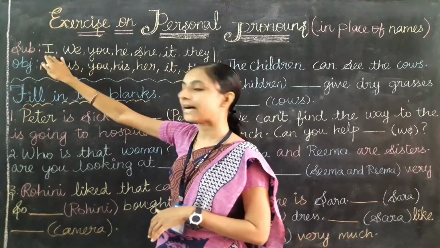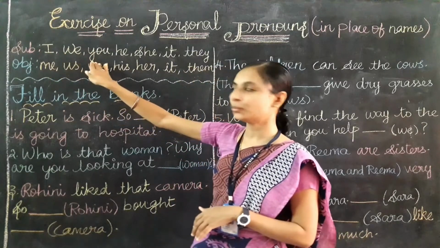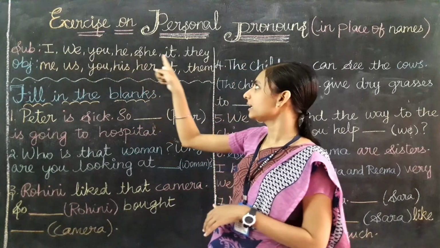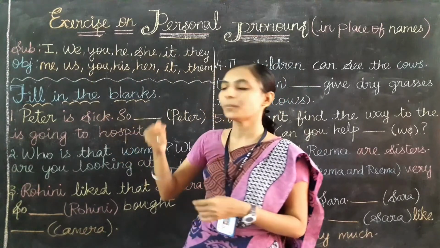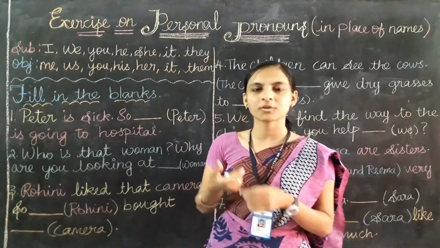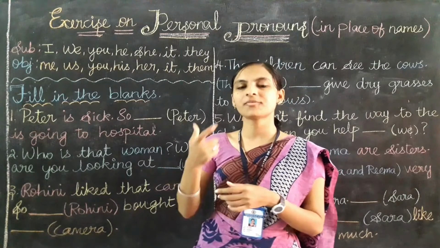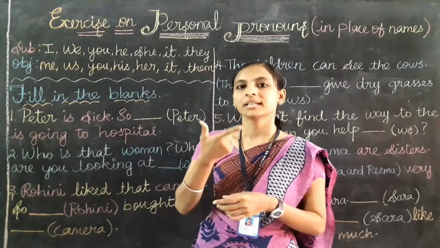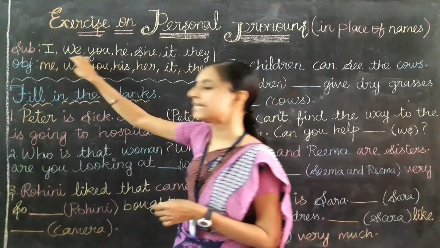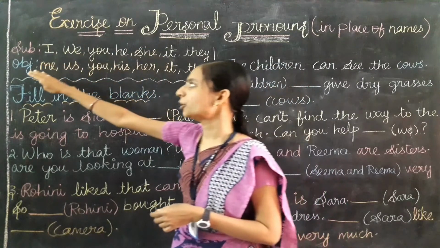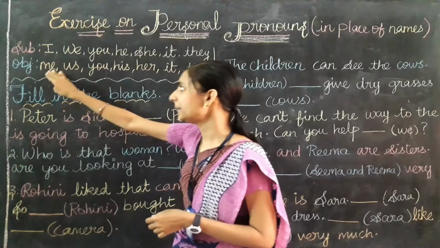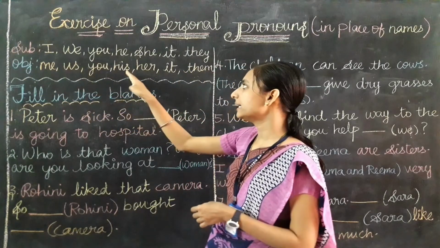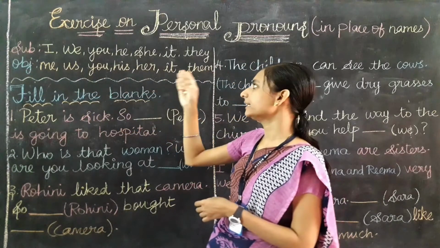Subject pronouns are I, we, you, he, she, it, they. These pronouns are used to place at the subject place of the sentence. In the sentence, the first word is the subject. There only we are going to use these pronouns. And what about object pronouns? Yes, object pronouns are me, us, you, him, her, it, them.